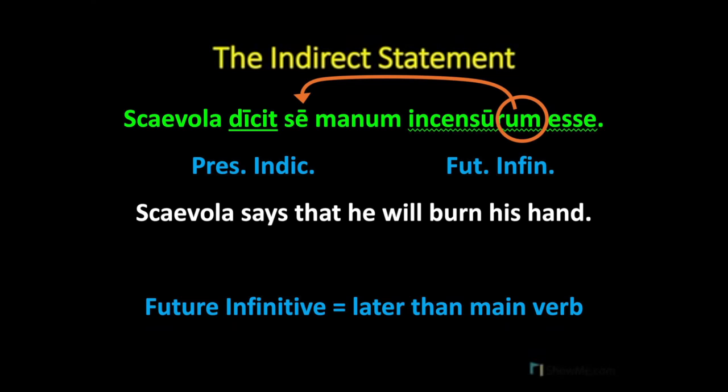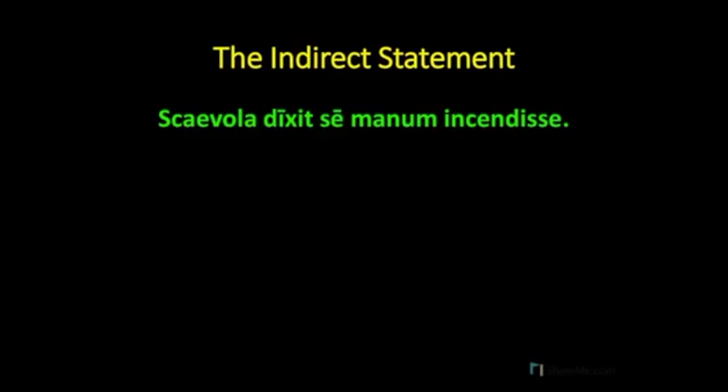And we can tell that se is singular and masculine because it refers back to Scaevola, who is also masculine and singular. Now let's look at some examples where our head verb is in the past tense. Scaevola dixit se manum incendisse. So our main verb is dixit, and the infinitive is incendisse. Dixit is a perfect tense indicative, and incendisse is a perfect tense infinitive.